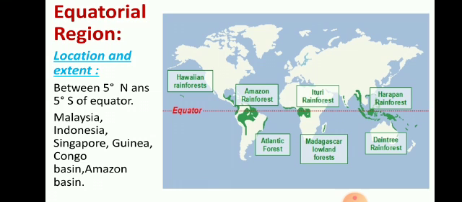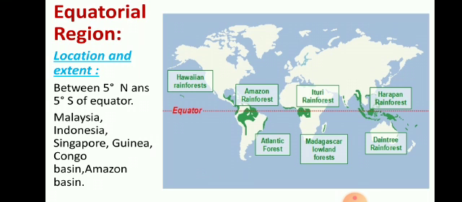Here in this world map in green color the equatorial region is shown. It is also called the rainforest area. Here throughout the year they have rainfall, hence it is also called rainforest area or equatorial region because it is near equator, 5° up and 5° down.